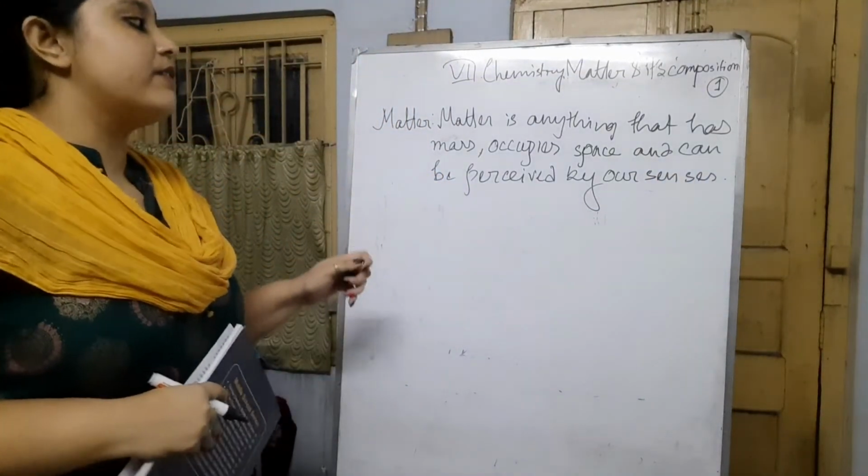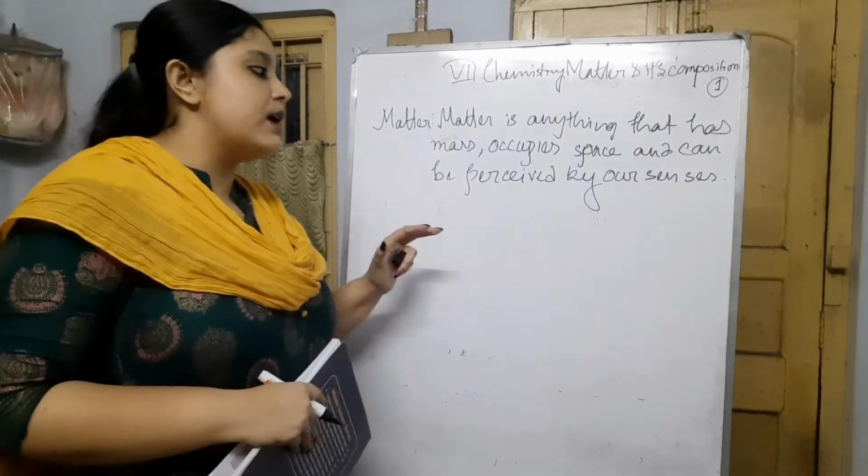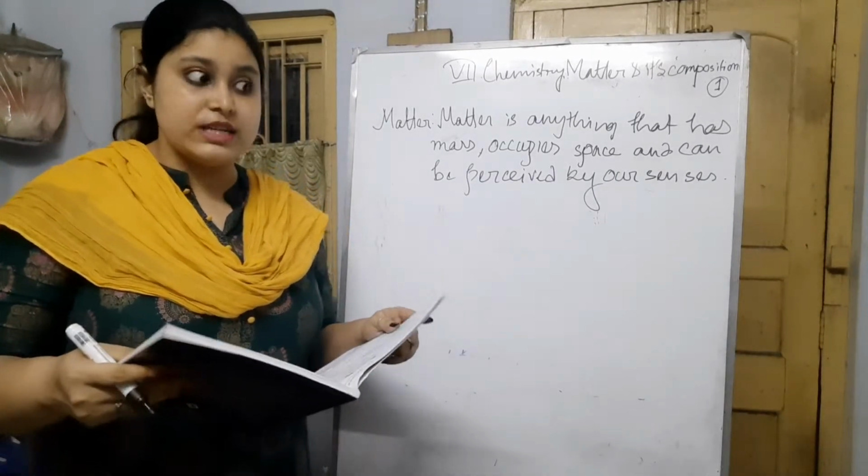Matter is something which occupies some space, and also it has some mass, and we can touch it or feel it by our senses.